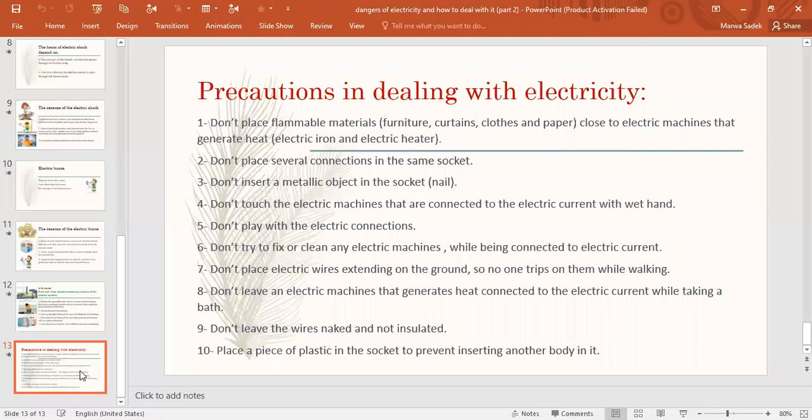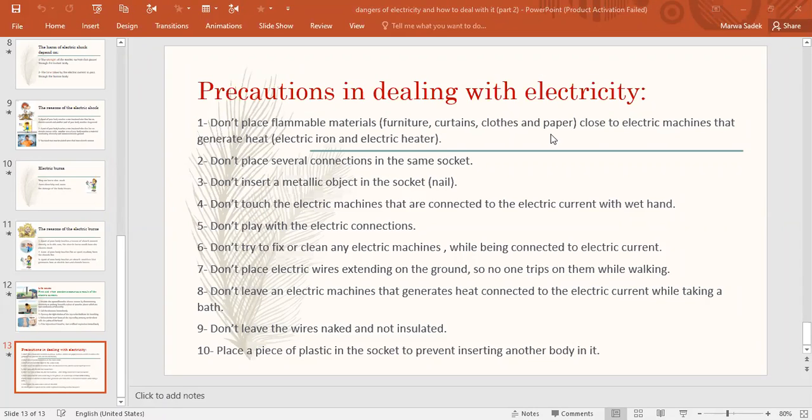Number 5, don't play with electric connections. Don't play with the wires that are connected to electricity. Number 6, don't try to fix or clean any electric machines while they are connected to electric current. So while any machine is connected to the electricity, don't fix this machine or clean this machine.